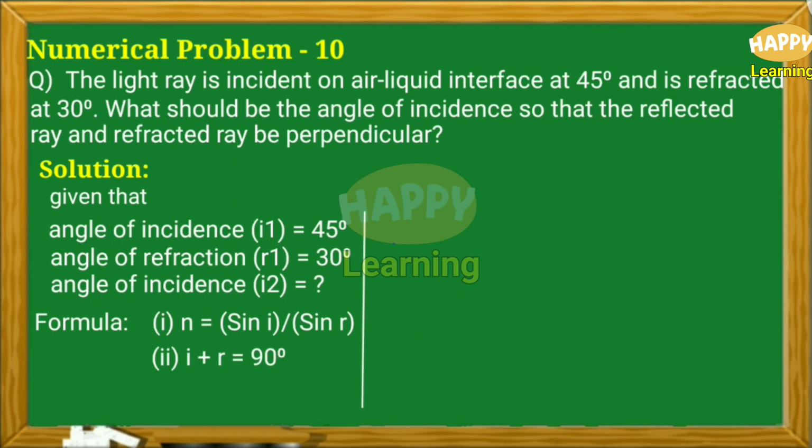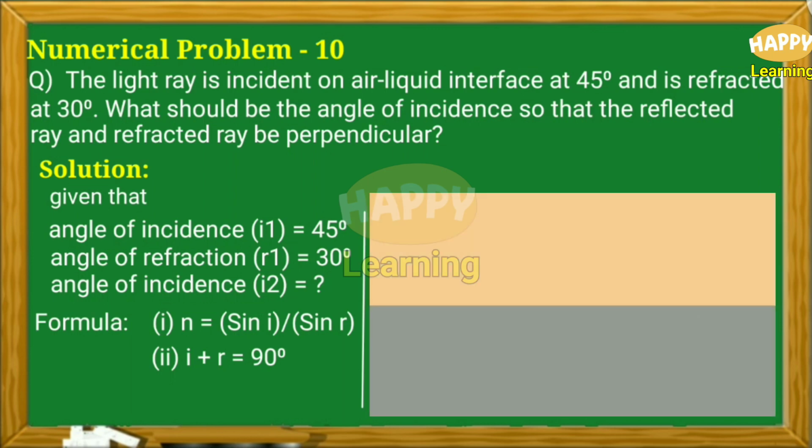Let us recollect this second formula, how we got it. I plus R is equal to 90 degrees. This is interface of two media. This is incident ray. This is normal drawn at the point of incidence. And this angle between the incident ray and the normal is angle of incidence I. This one is refracted ray. And the angle between the normal and the refracted ray is the angle of refraction R.